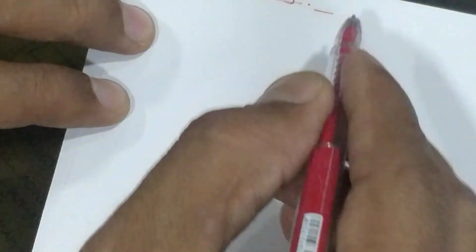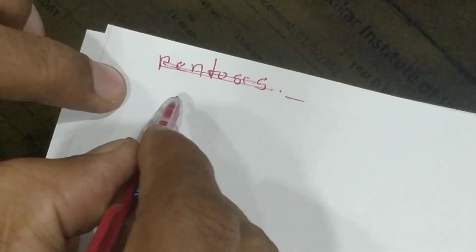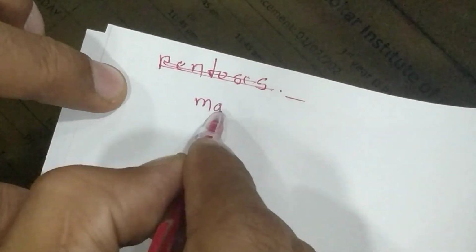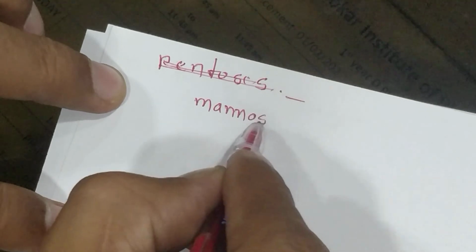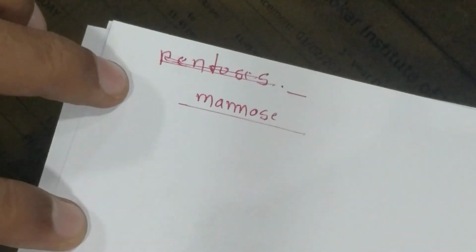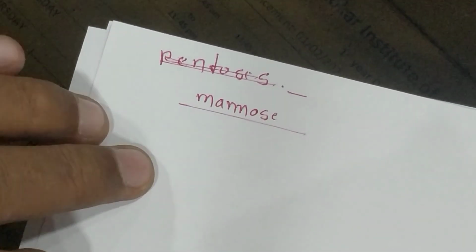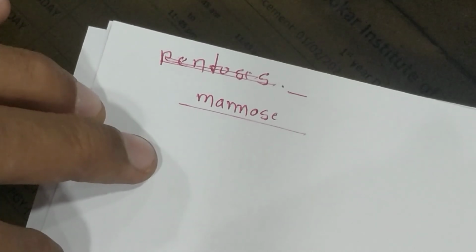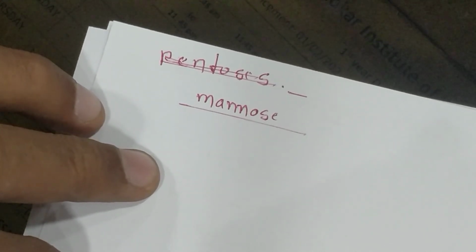Now the next structure, mannose. Because it is asked in the annual examination: draw the structure of hexose, glucose, mannose, galactose. How can you differentiate? You must remember these hexose structures are different but the formulas are the same.